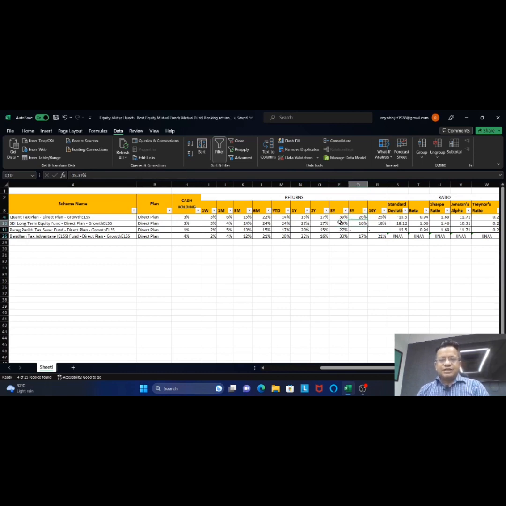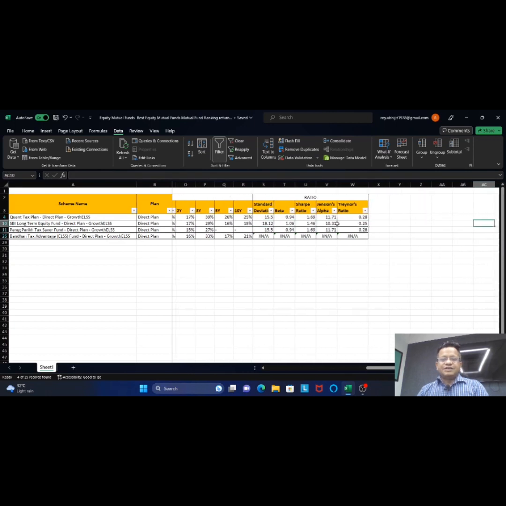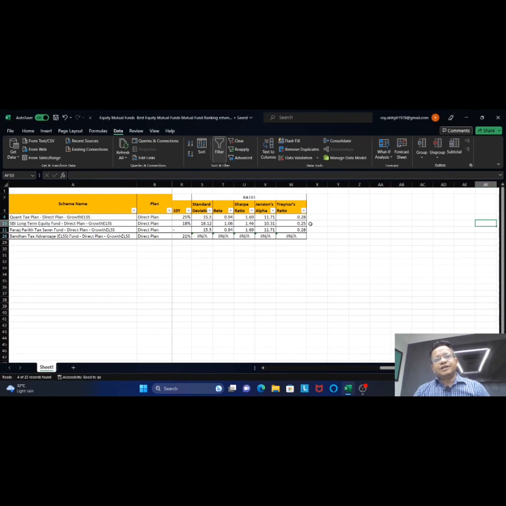And we should also check, as I was discussing, the standard deviation, beta, Sharpe ratio, Jensen alpha, and also Treynor's ratio. For Quant Tax Plan, the standard deviation is 15.5, beta is 0.94, Sharpe ratio is 1.69, Jensen alpha is 11.71, and Treynor's ratio is 0.28.